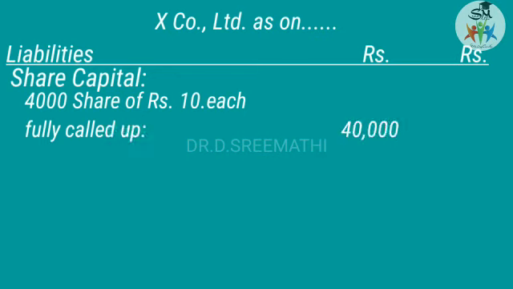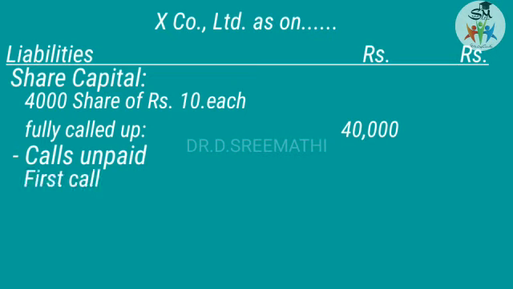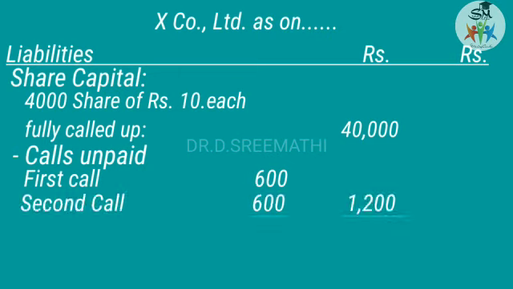The value is 40,000 rupees and it should be deducted with calls in arrears. Calls in arrears should be deducted from the called up capital in order to find out the actual paid up capital. So first call arrear is 600 rupees and second call arrear is 600 rupees. Totally 1,200. When you deduct it from 40,000, you will get 38,800.